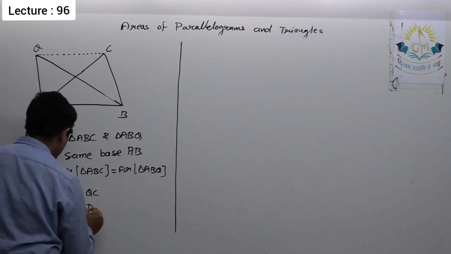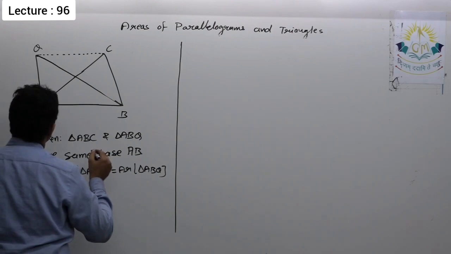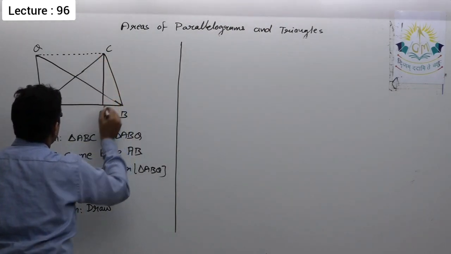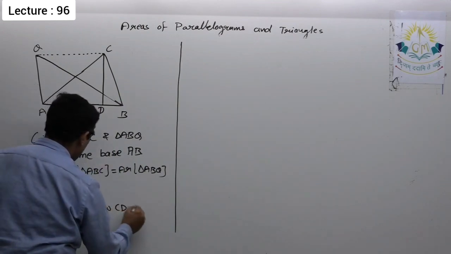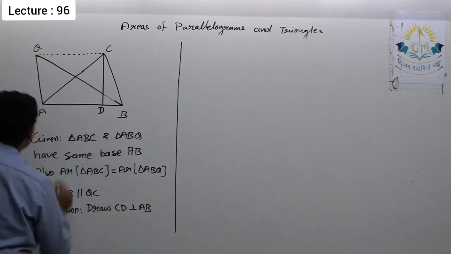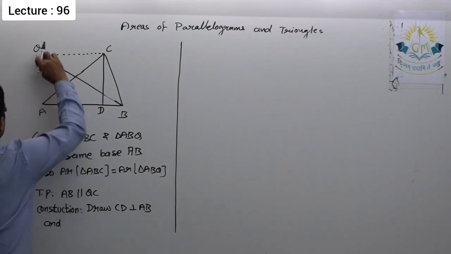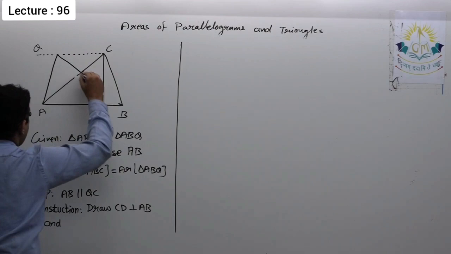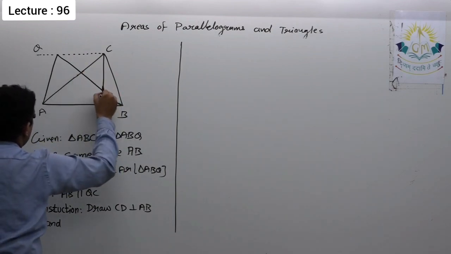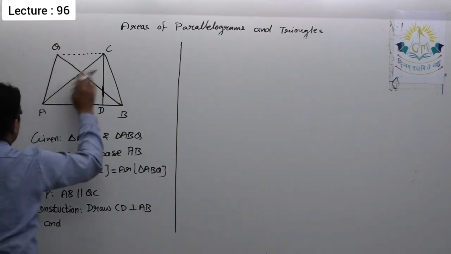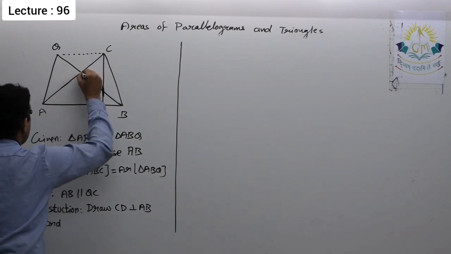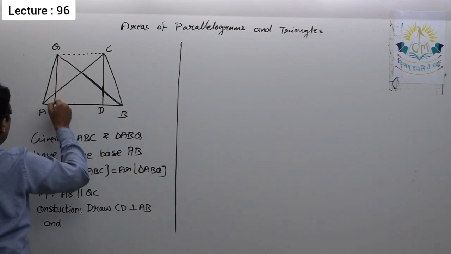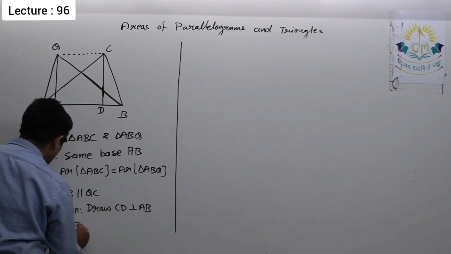Let me do that first. Construction: draw CD perpendicular to AB, and QZ perpendicular to AB.